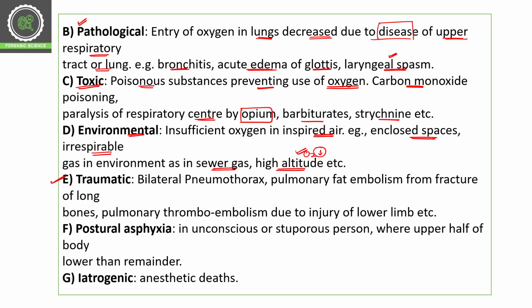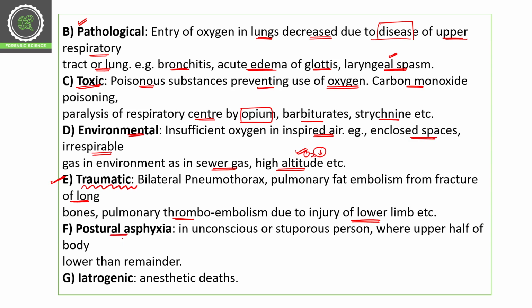Then we have traumatic asphyxia. So bilateral pneumothorax or pulmonary fat embolism from fracture of long bones, pulmonary thromboembolism due to injury of lower limb, etc. If there is some trauma, accident, or issue with the body or with the respiratory system, then we can say that this is traumatic asphyxia.